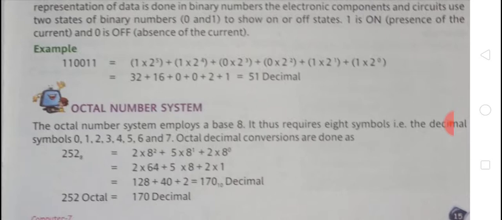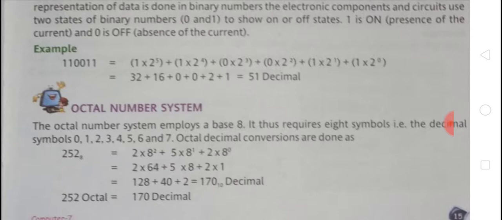Example, 110011. You can change it into a decimal number this way. You multiply each digit by 2. After that, from the right side, you start the power at 0: 2 power 0, then 2 power 1, then 2 power 2, then 2 power 3, then 2 power 4, then 2 power 5, like this. After that, when you solve it, the decimal number will come.